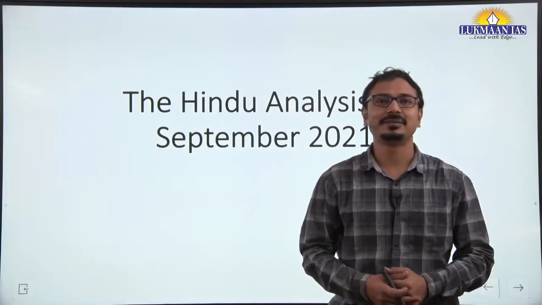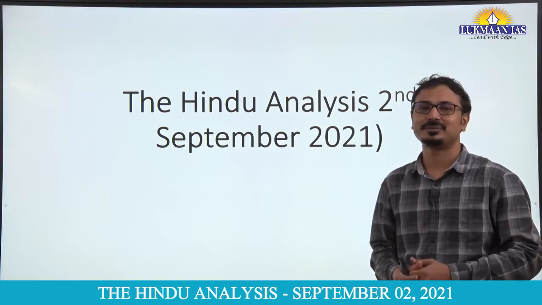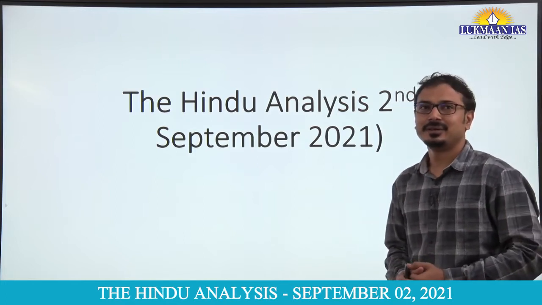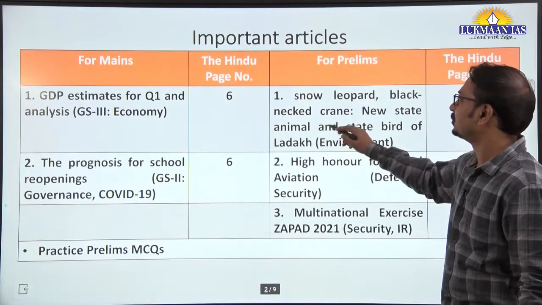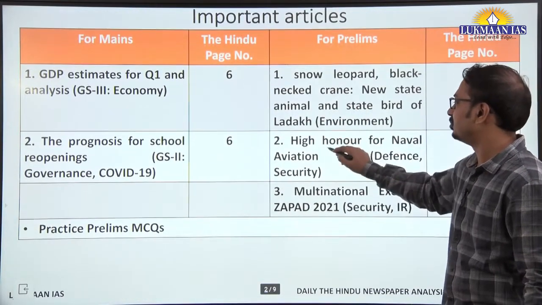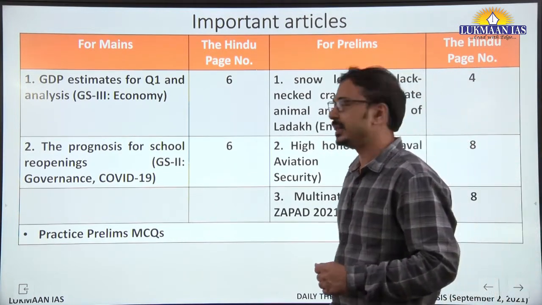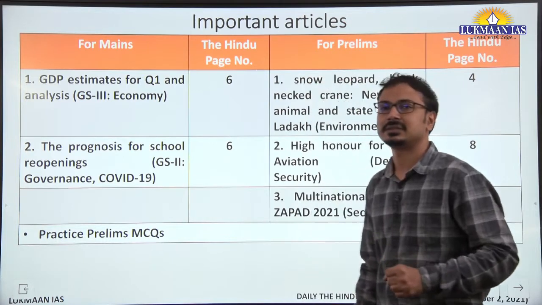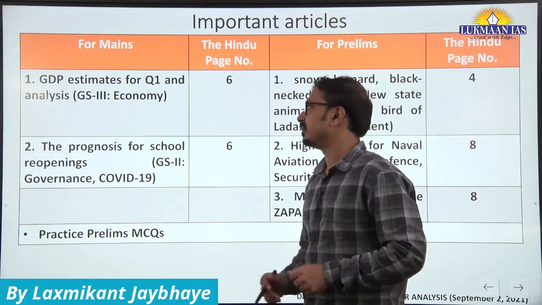Good morning everyone. Today we are going to have the Hindu analysis of 2nd September 2021. Let us see which are the important articles from today's The Hindu newspaper. These are the important developments. First of all, let us take an overview quickly of all these articles, then we will discuss them one by one. First of all, mains related developments.